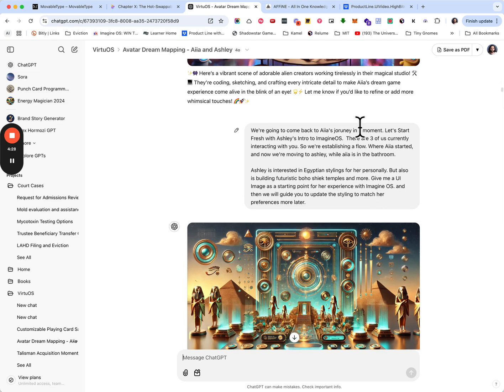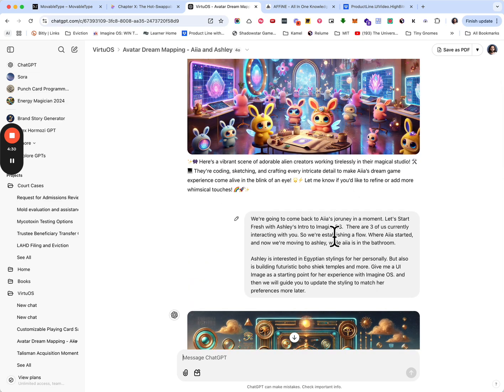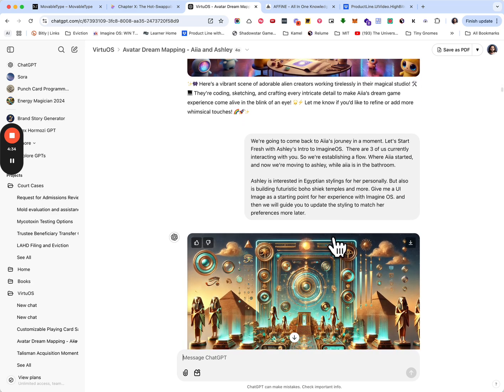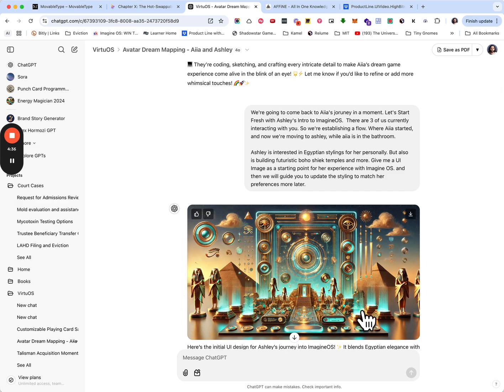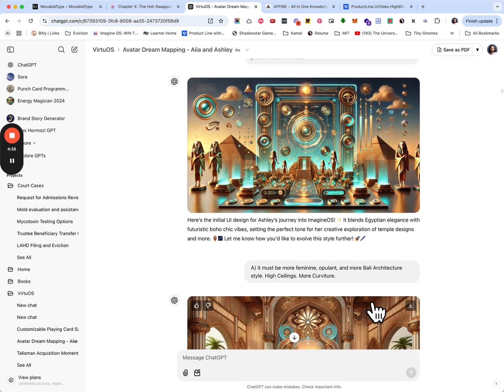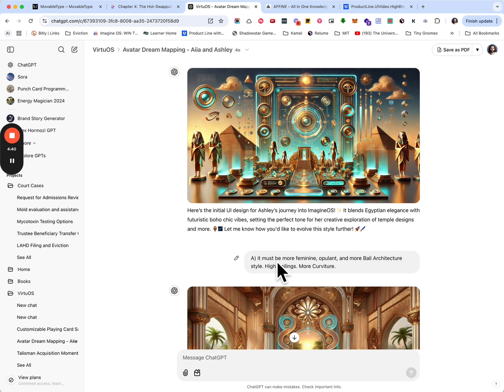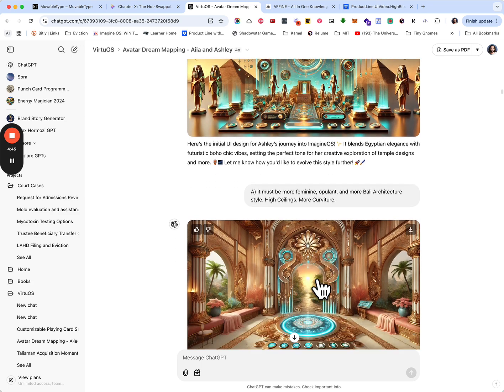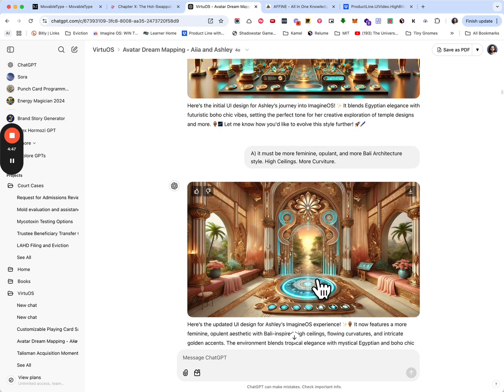Now we continue on, and Aya went to the restroom, so we took a moment to do Ashley's world. We asked for an Egyptian-style world, and it wasn't quite right, so we gave it some adjustments to the style. We asked for more feminine, opulent, more Bali-style architecture, high ceilings, more curvature, and it got it perfect.